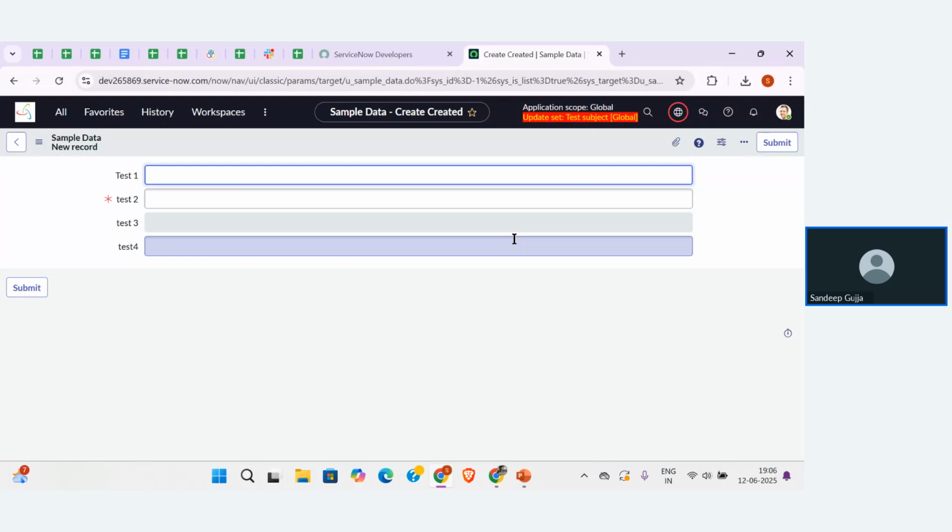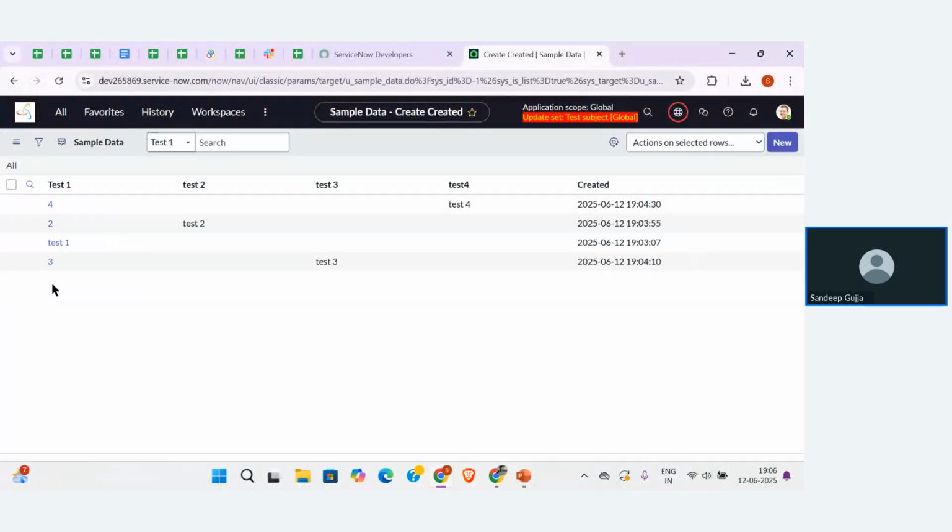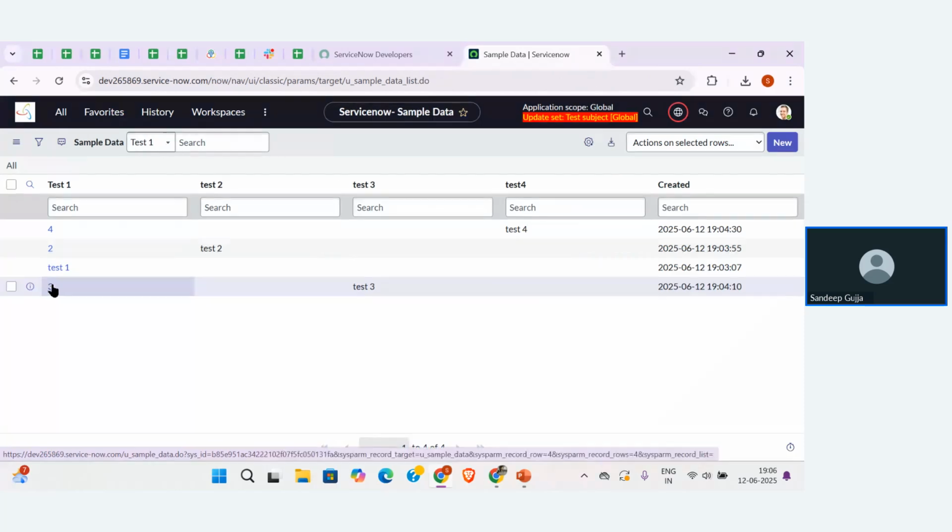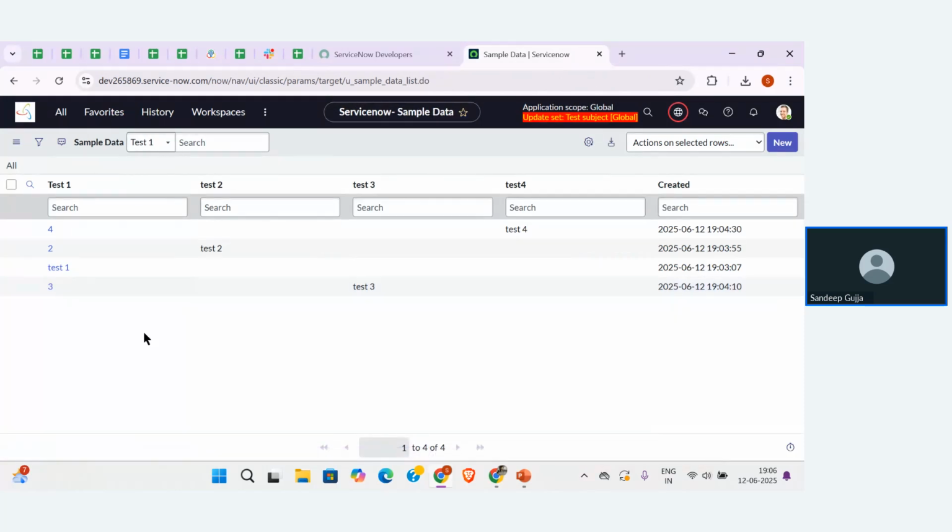The field names are test1, test2, test3, test4. And I have made some configurations for 2 fields in that table. I have made the test3 field read only, and I have made the test2 field mandatory. After that, let me go back and show you what other things we have performed over here. We also created 4 records in the table.